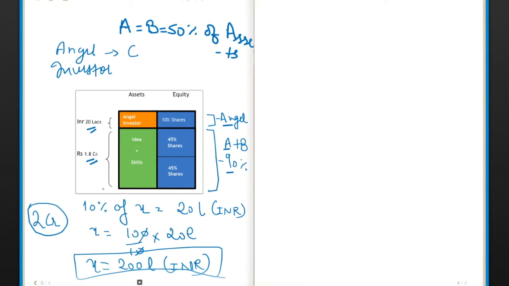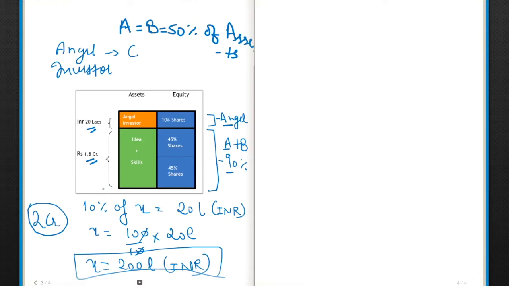Now let's see how much worth of shares A and B have now. Earlier A and B owned 100% of the company. Now they own 90% of the company because 10% of the shares have been given to the angel investor. So if they own a total of 90% and they own 50% of 90%, that means they now own 45%. I hope you're getting it, right? It's very simple maths, right?